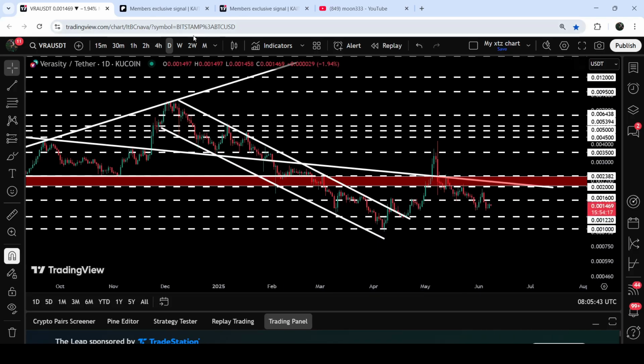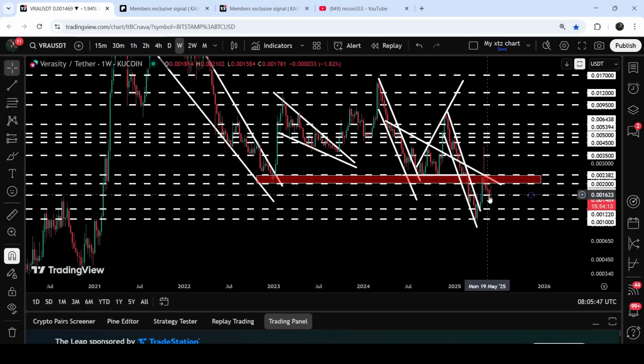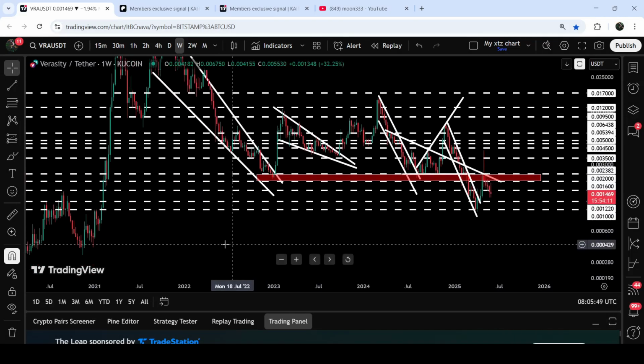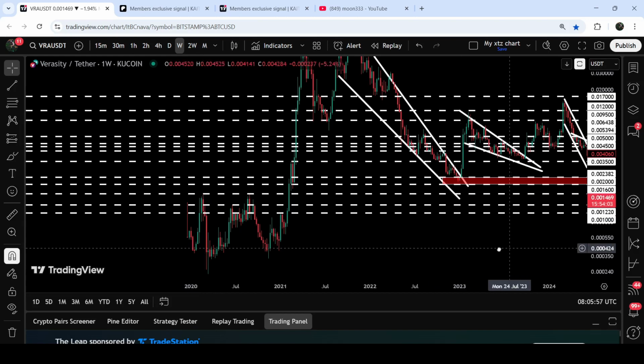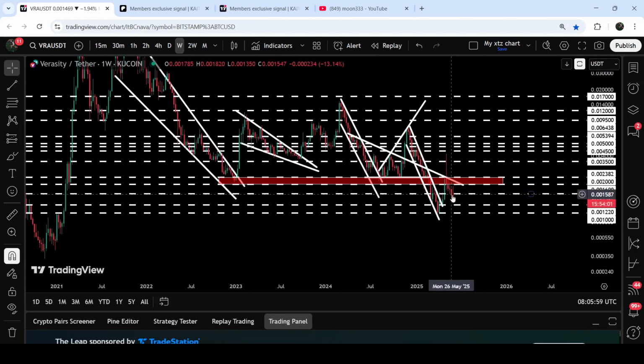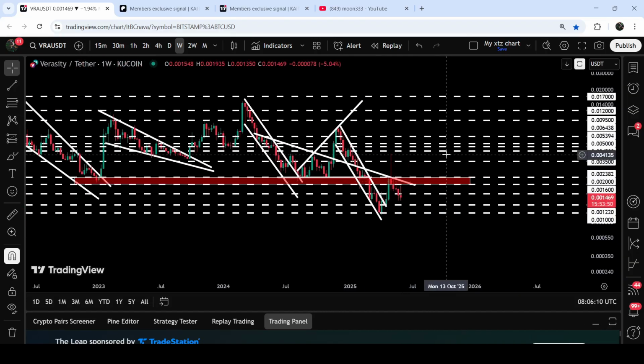That is at $0.0016. If you take a look at the weekly time frame chart, then you can see that this $0.0016 has been previously acting as a very strong resistance here in the month of August 2020. And here it was also working as a resistance in the month of Feb 2020 as well. Therefore, now after this breakdown, again, it can act as a strong resistance for the price line of Verasity. And by the way, after some price correction, there can be a probability that soon we may see a price reversal.